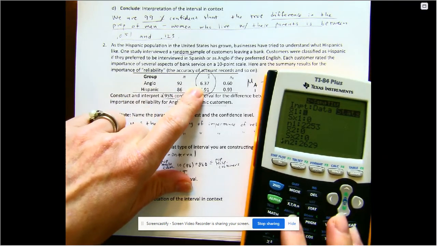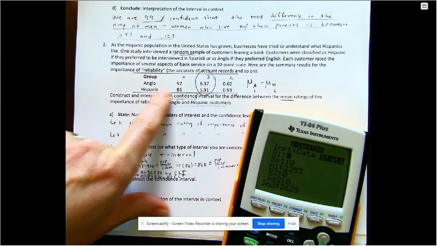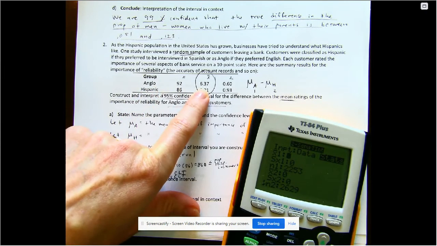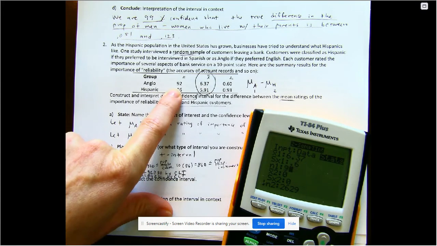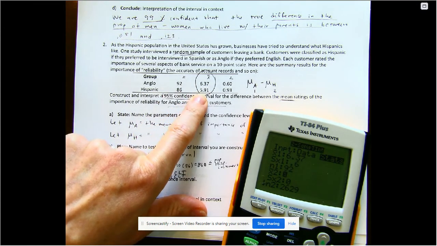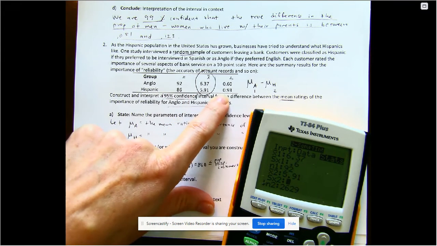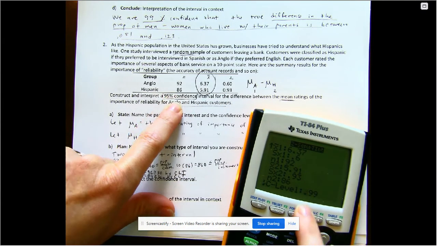And our X1, remember our ones are Anglo. So our X1 is 6.37. And our standard deviation 1 is 0.6. Our N1 is 92. Now for Hispanic. So our sample mean is 5.91. Our standard deviation is 0.93. And our sample size is 86. And we have to tell it our confidence level, which was 0.95.